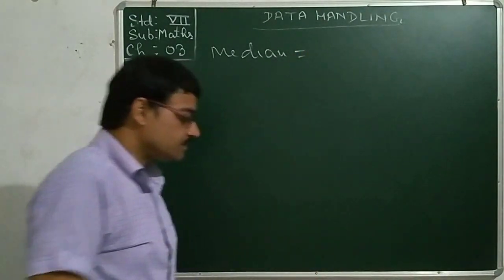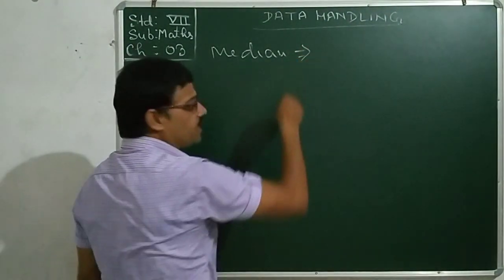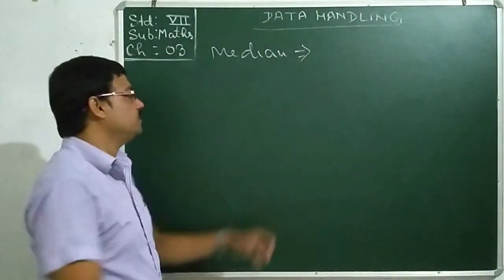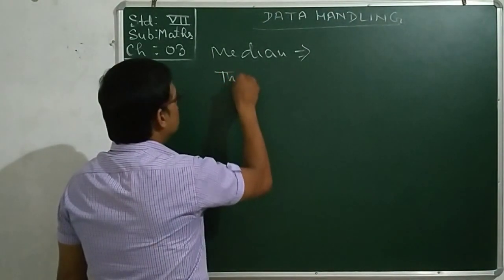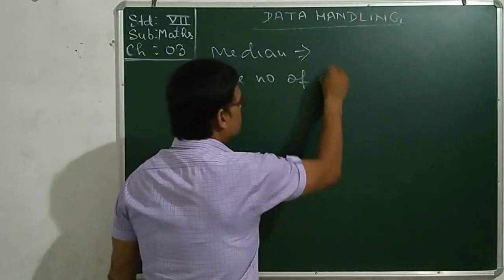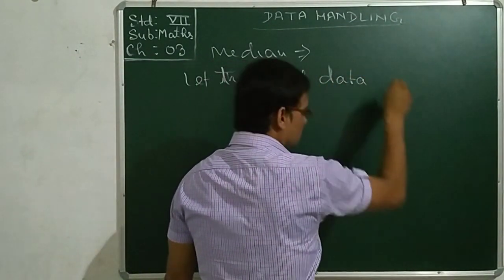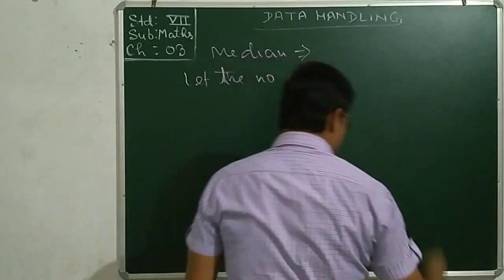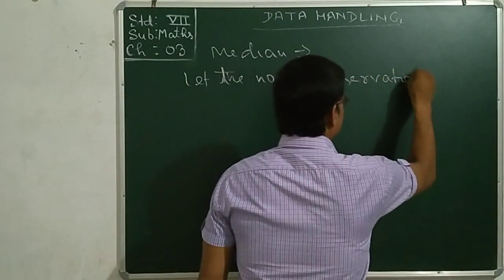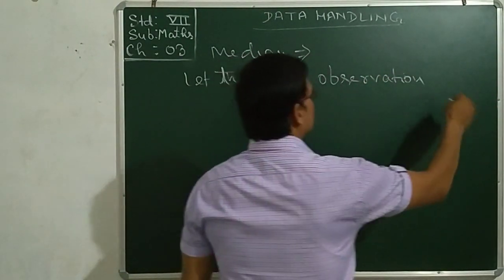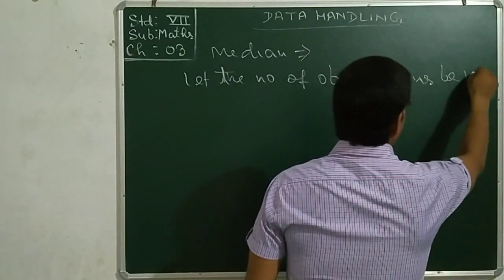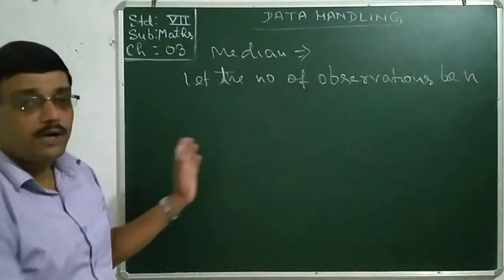Median is, you will get two conditions while finding out the median. Let the number of data or observations be n.